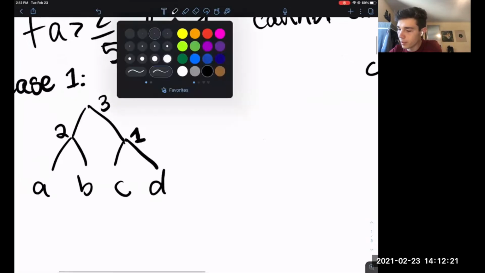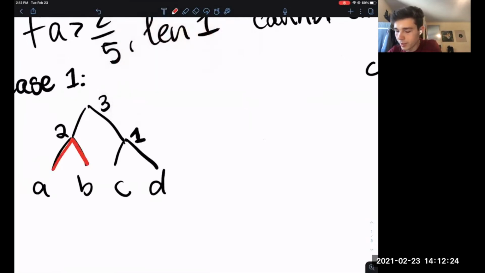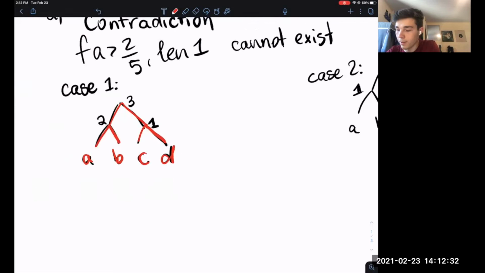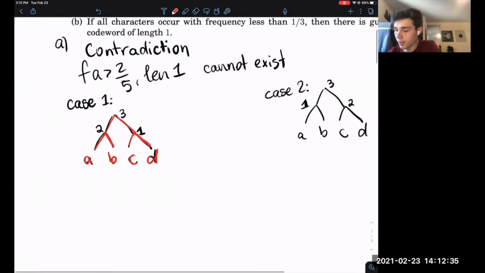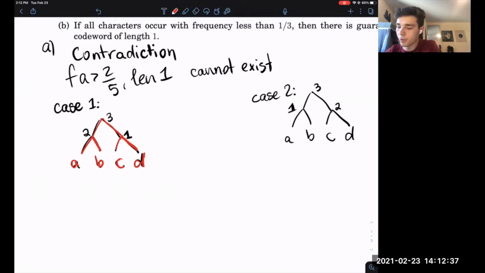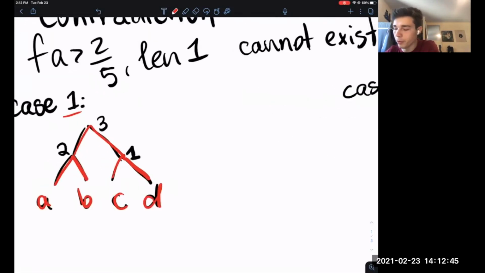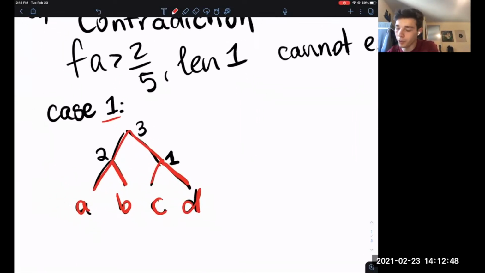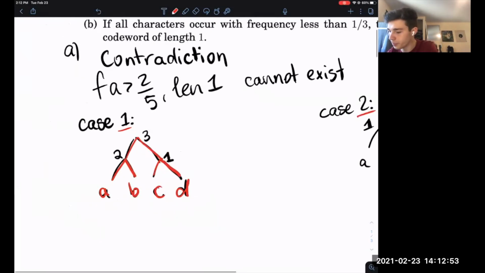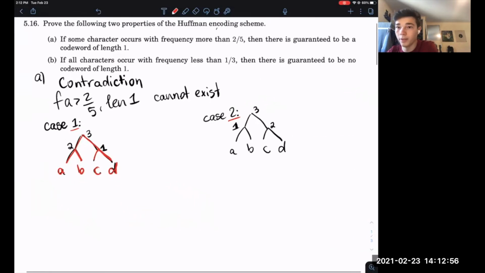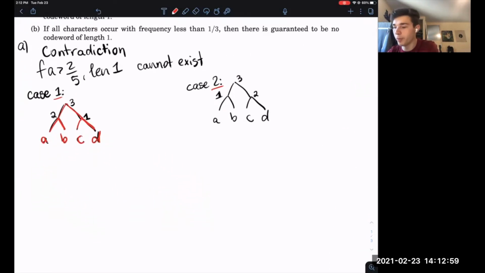Generally, when you don't have a code word of length 1, you end up having this tree where symbols A and B are combined, symbols C and D are combined, and then they're combined all together. And either C and D can be combined first, which is case 1, or A and B can be combined first, which is case 2. Here, all symbols A, B, C, and D will have a length of at least 2. And so you can already see, we'll construct this proof by cases.